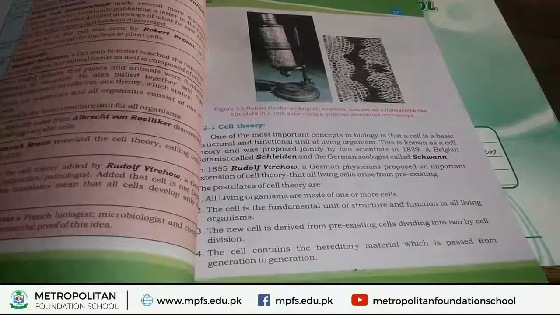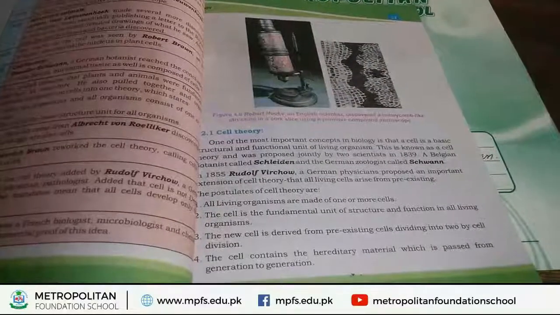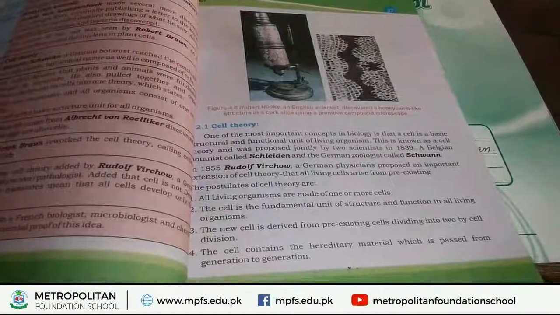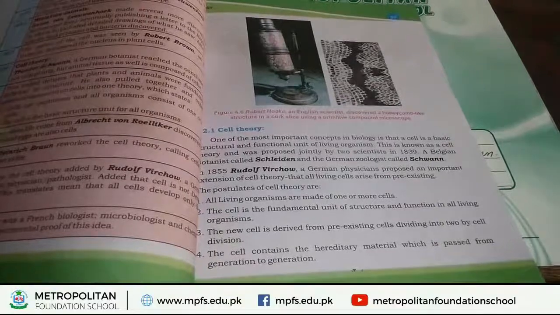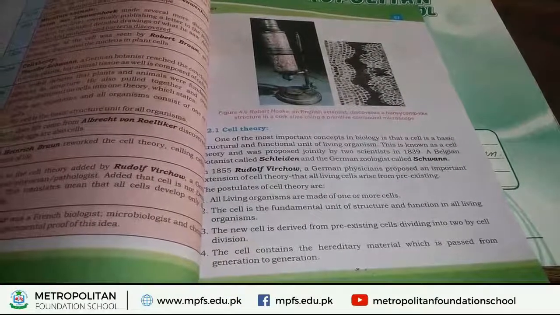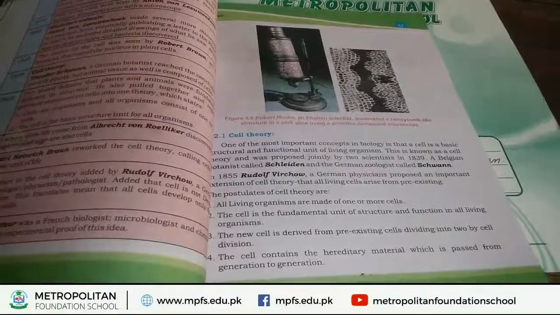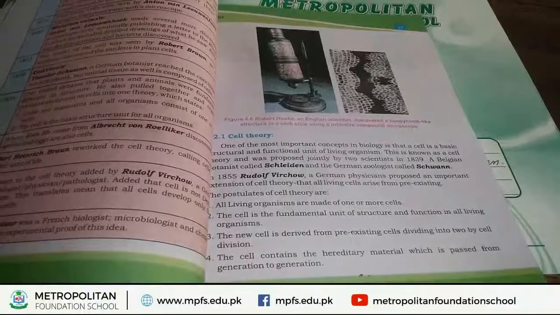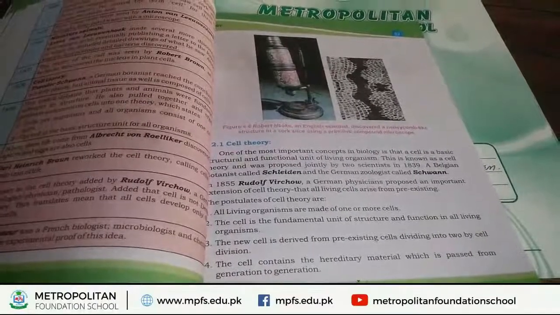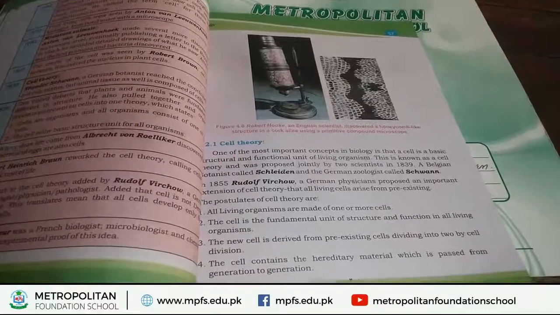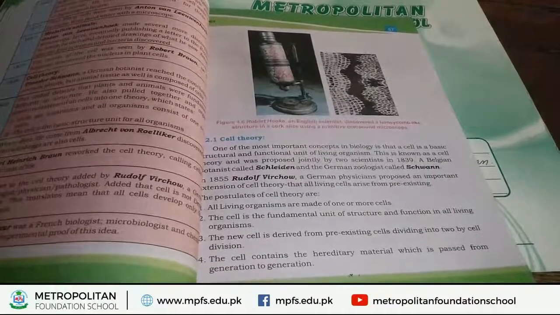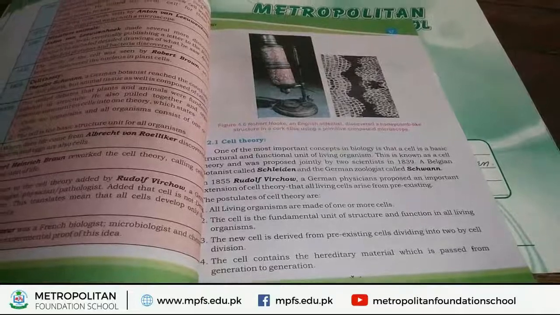First of all, we discuss here what are botanist and zoologist. Botanists are those persons who study plants. Those persons who study plants are called botanists. And what are zoologists? Those persons who study animals are called zoologists.